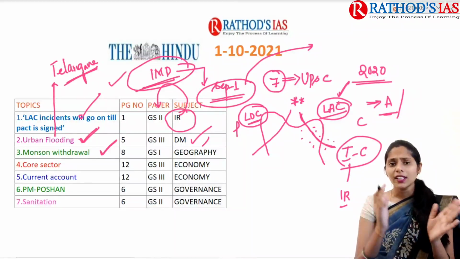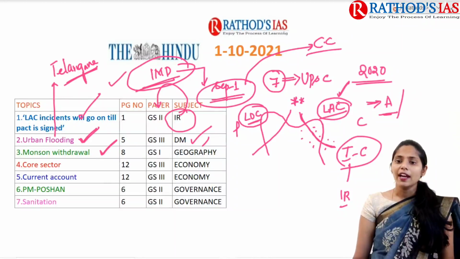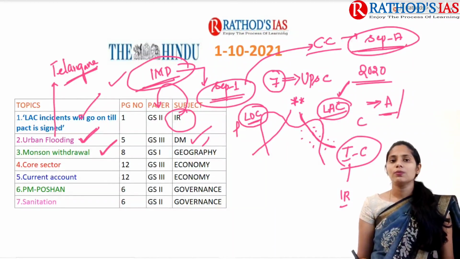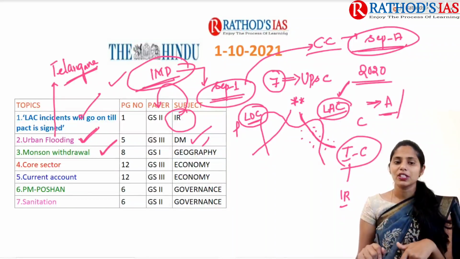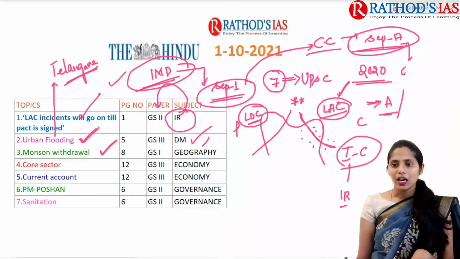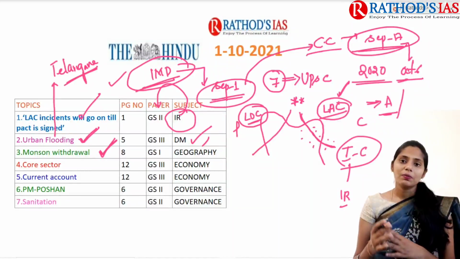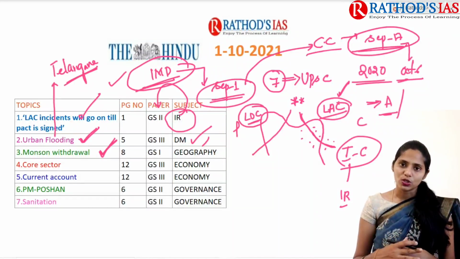There is a delay of monsoon withdrawal seen because of climate change, and it extended till September 17. But today's newspaper mainly says that this year monsoon withdrawal is further delayed, to October 6th. Here we are going to understand what monsoon withdrawal is, and what the impacts of delay in monsoon withdrawal will be.